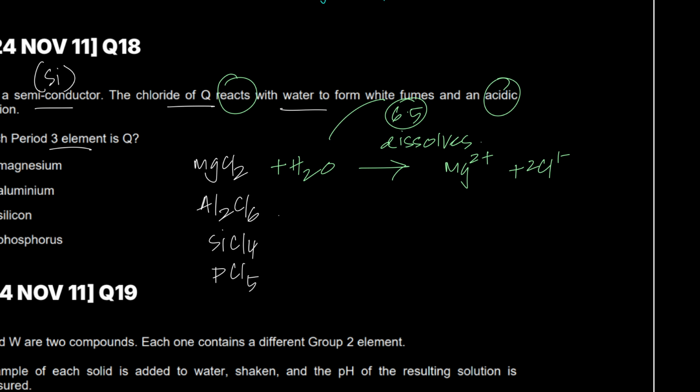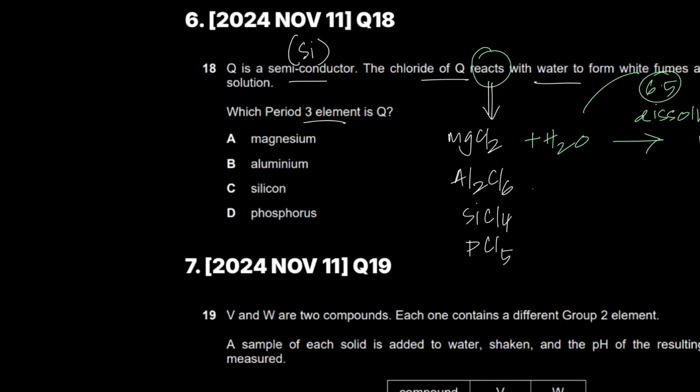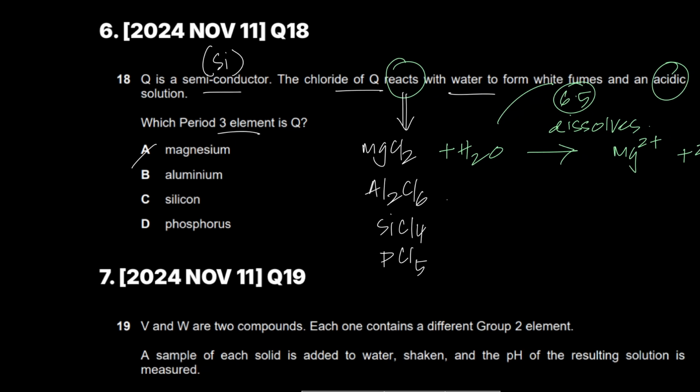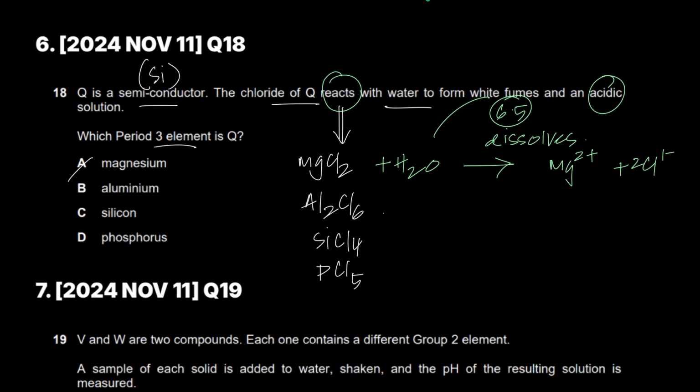Such a beautiful concept. Does magnesium chloride react? No. It dissolves. Conceptual clarity. That's why I say, sir, magnesium can't be right. Now, what does aluminum do?